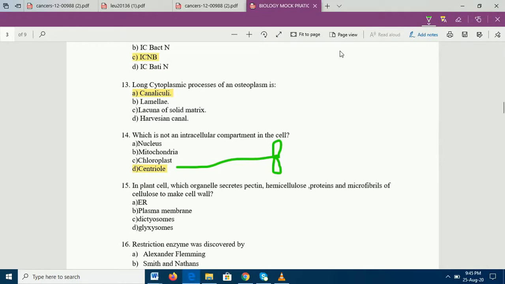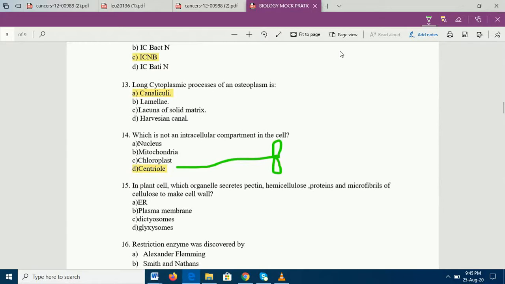Pectin, hemicellulose, proteins and microfibrils. And you have the options ER, plasma membrane, dictyosomes and glyoxysomes. ER and plasma membrane you did not have doubt about. But you have doubt whether it is dictyosomes or glyoxysomes. Now here you can easily say, yes, correct.